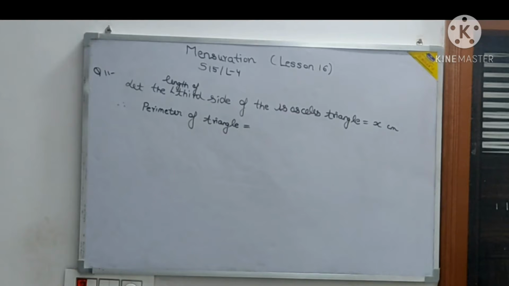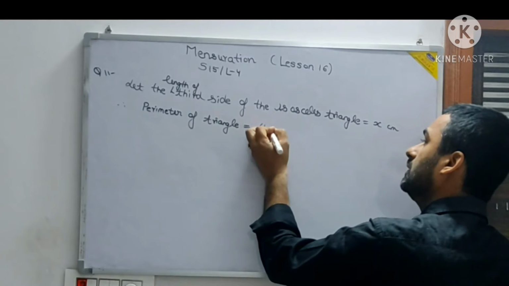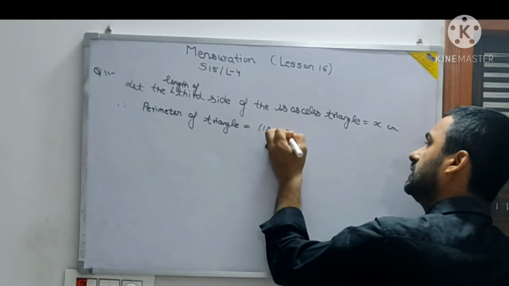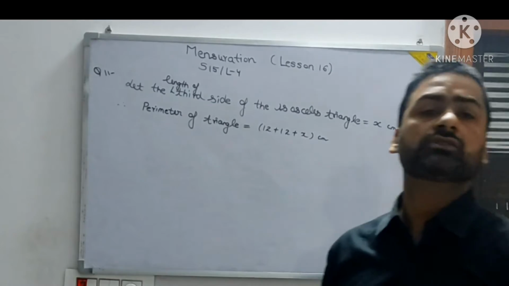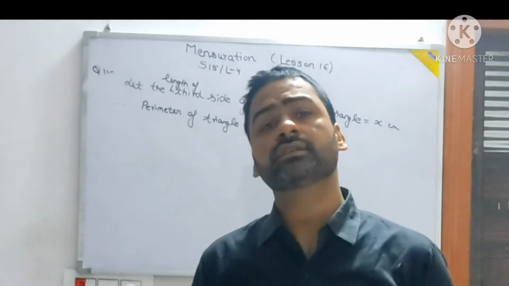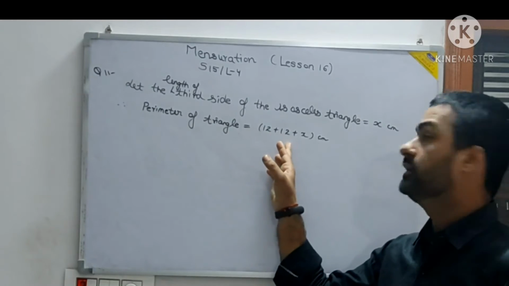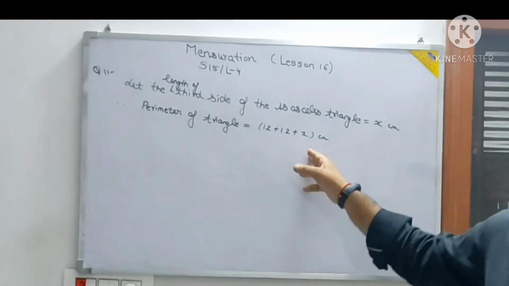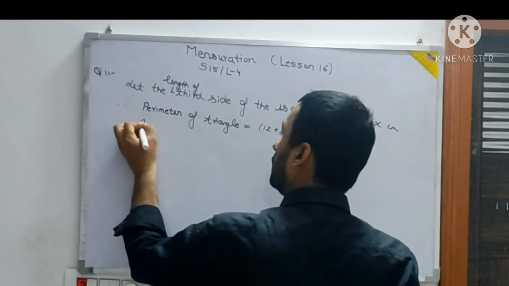It is 12 cm each. So it will be 12 plus 12 plus x centimeter. Now perimeter is the sum of the lengths of the boundaries. So the length of the equal sides we have taken plus the third side, whose length we have taken as x.